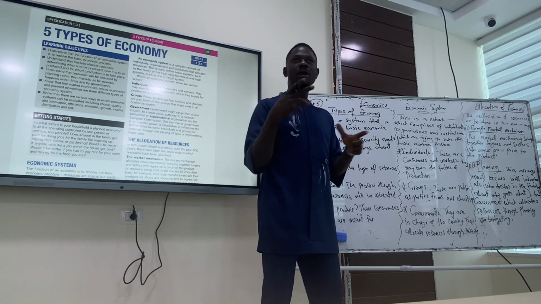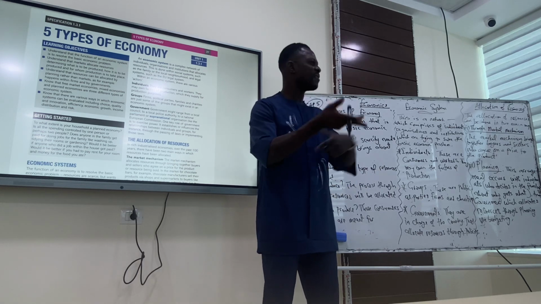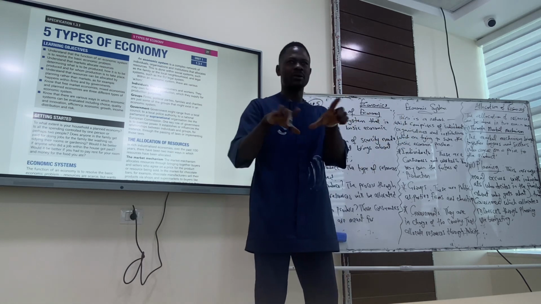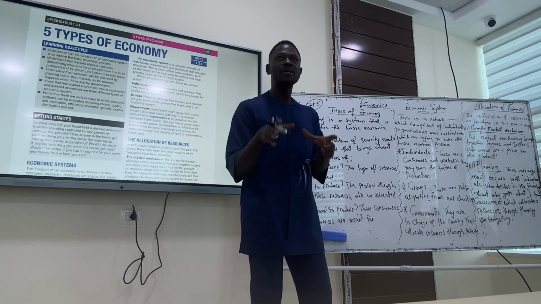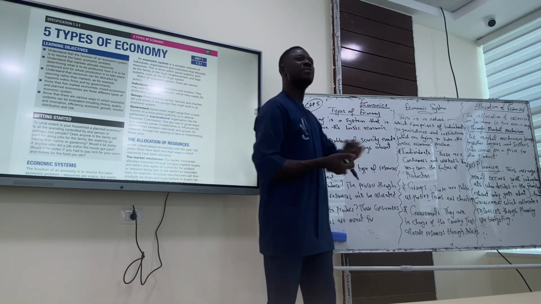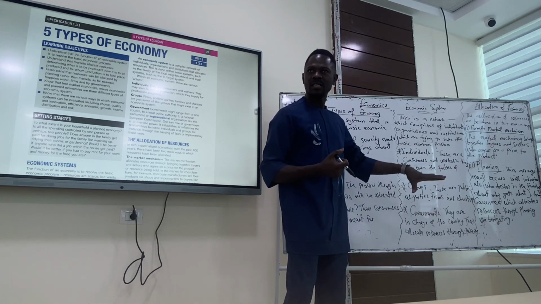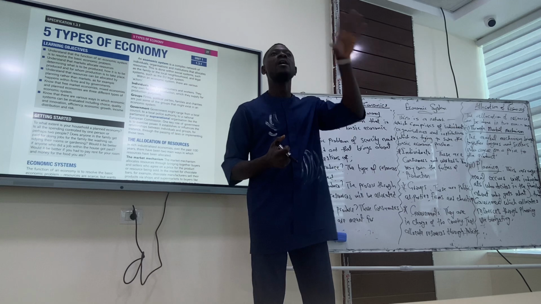There's scarcity, we have to make choices, there's opportunity cost. I have to make a choice, you have to make a choice, everybody has to make a choice. So each of us has a problem of scarcity that we need to solve. The economic problem is not just based on individuals or firms or governments. It affects all economic agents. And when we talk about economic agents, we're talking about individuals, firms, and governments.